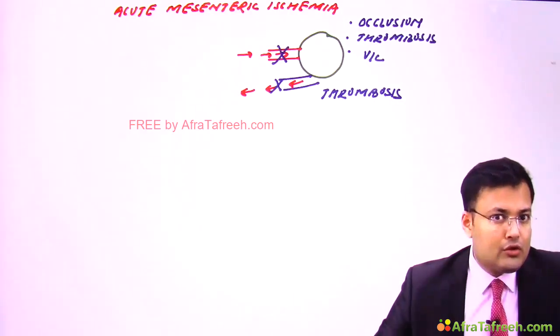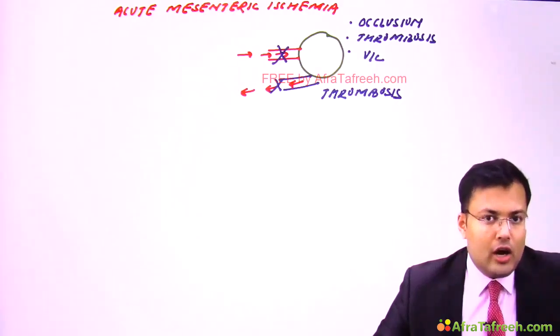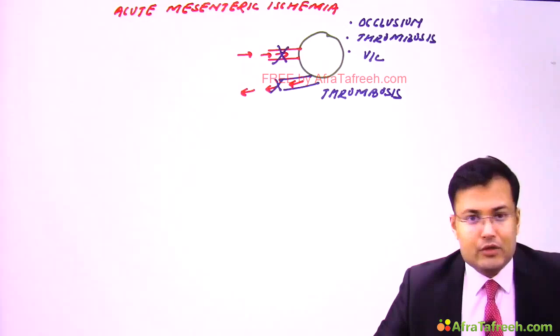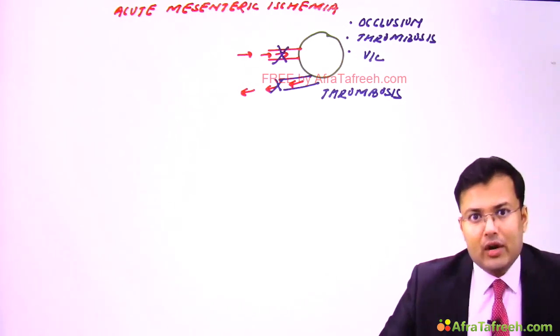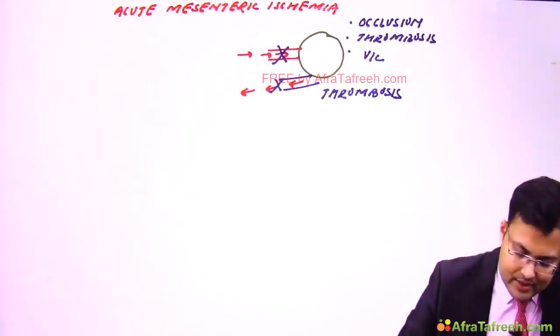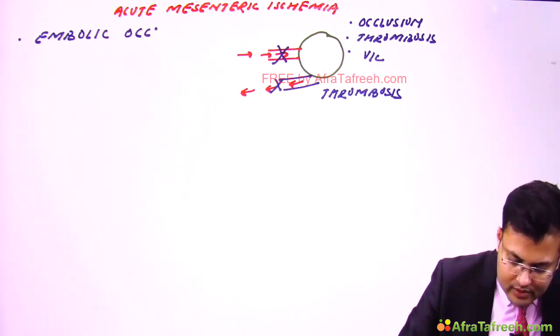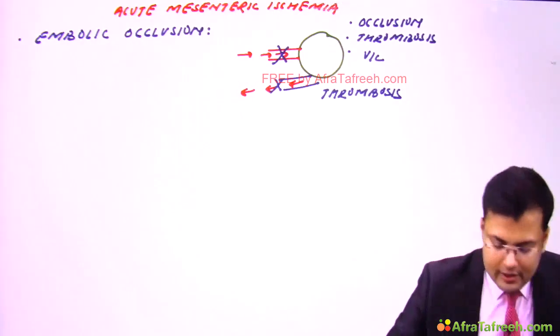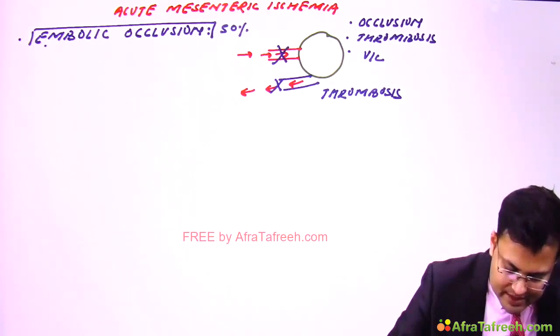And what is the most common cause of acute mesenteric ischemia? It's the occlusion of mesenteric artery. Which one? Superior mesenteric artery. And what kind of occlusion? It's the embolic occlusion. Okay, so see what are the types and what are the causes. First, embolic occlusion. Clear? This is the most common cause and it is responsible for 50% of cases of acute mesenteric ischemia.